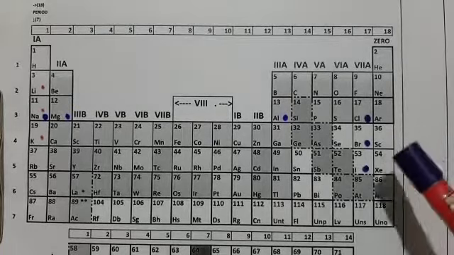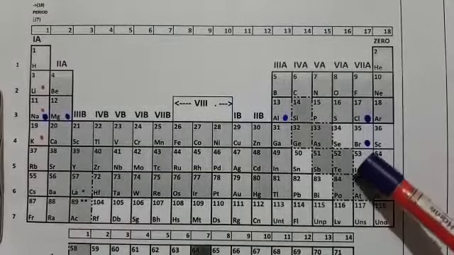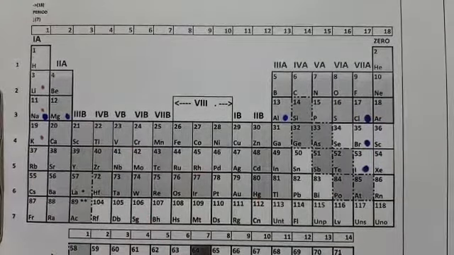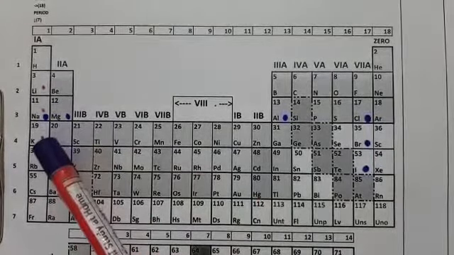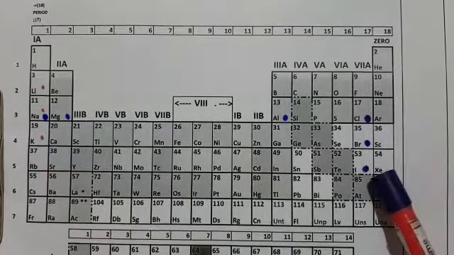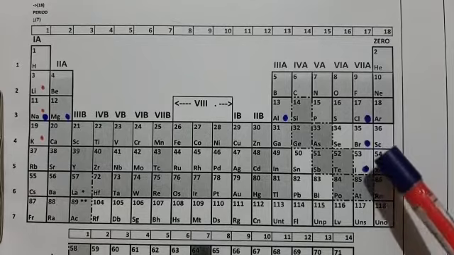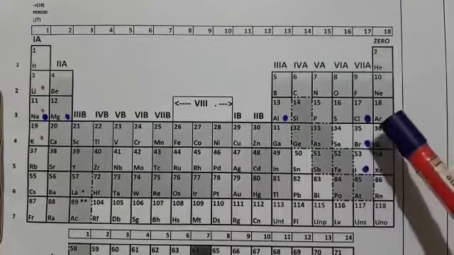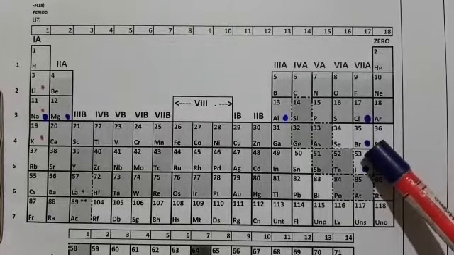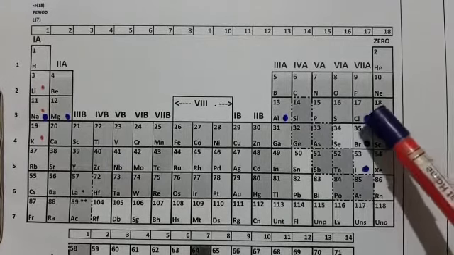Now we have to check the reactivity between chlorine, bromine and iodine. These three are non-metals, while potassium, sodium and lithium are metals. In case of metals, potassium is most reactive. In case of non-metals, chlorine is the most reactive, bromine is less reactive, and iodine is less reactive than chlorine and bromine.